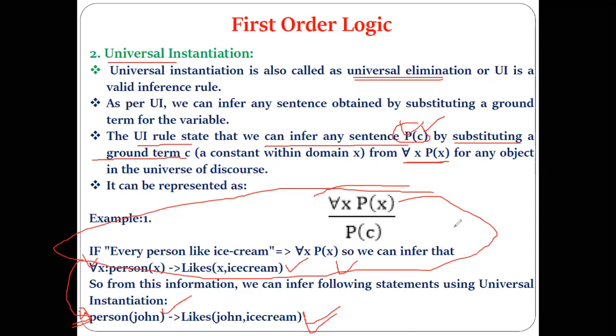Here, in order to get these from these, have we done any kind of substitution? John. No substitution done. From this sentence we have got this sentence, so in order to get that, whether we have performed any kind of substitution or not.